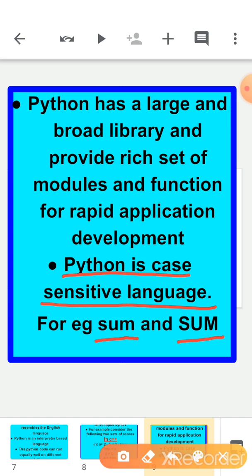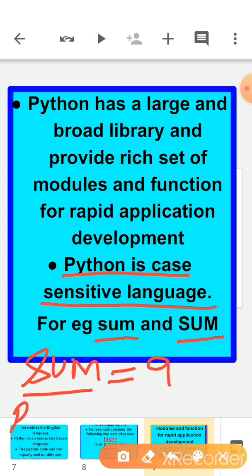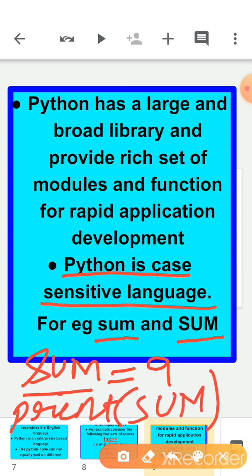Okay, let me give you one example. If I'm saying that sum, in small letters, is equal to 9, and I am printing like this, print SUM, writing it in capital, here Python gives an error because this is written in small letters and we are printing in capital letters. For Python both are different, so Python will not print anything, it will give you an error. And if we write sum like this with the print function, it will give you the output 9.